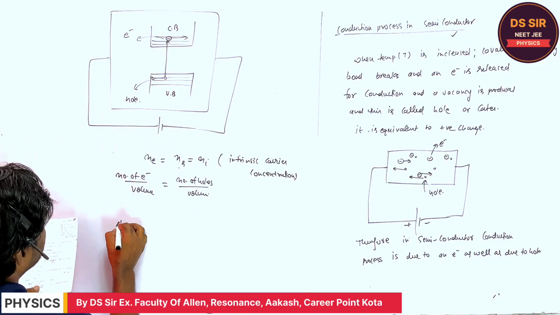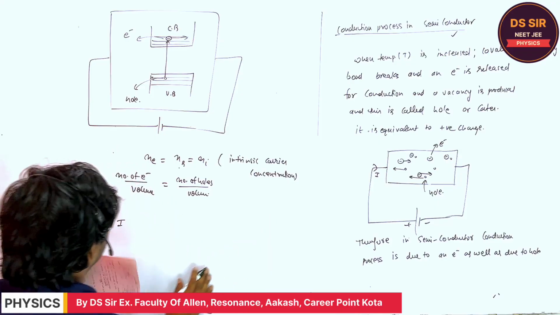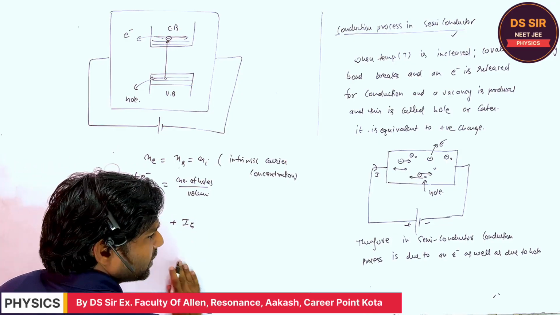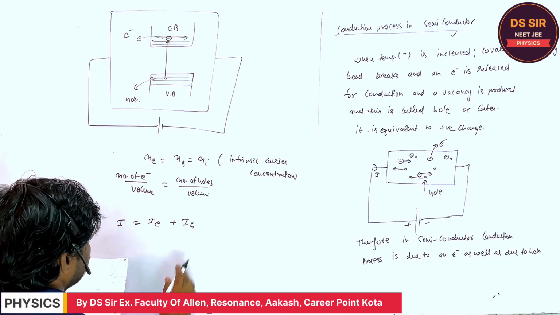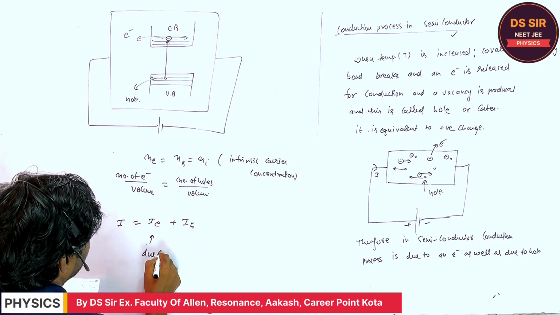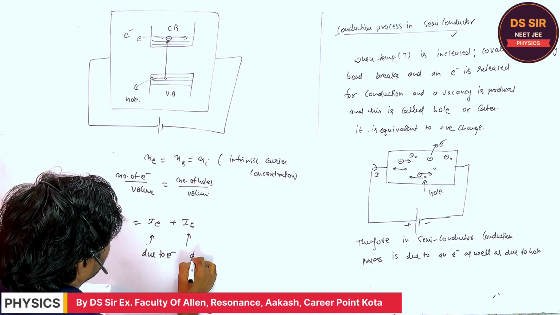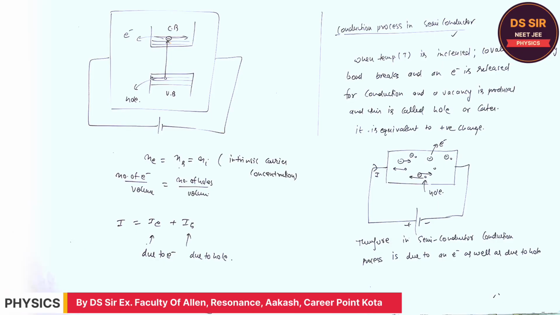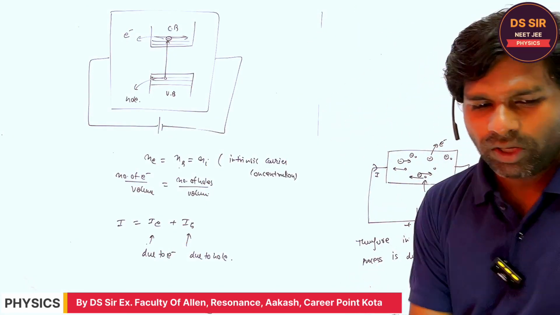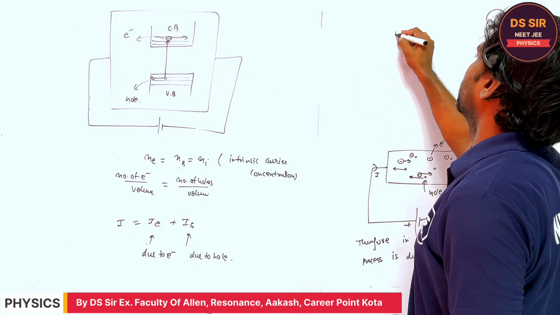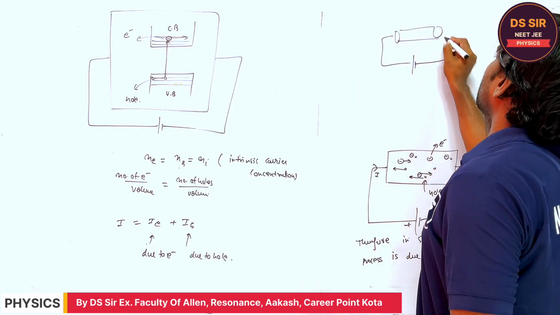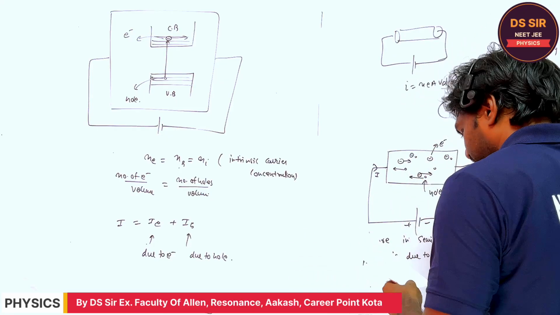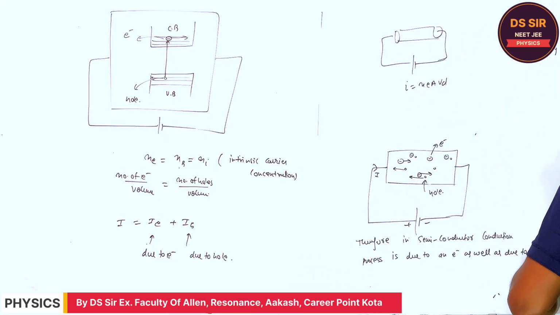Right. And the current in this case is the current due to the electron plus the current due to the hole. Is it clear or not? Due to electron, due to hole, right? Copy this. Sanjay, if you consider the conductor, what is the formula for the current in the conductor? If you remember, the current is equal to NeAvd. Are you getting or not? Did you remember or not?